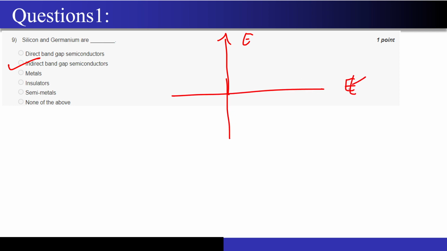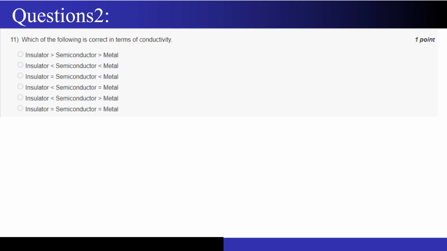Oh, sorry, this is not E, this is K, the momentum. So now, if you see, this should be completely, just a minute, my drawing is very bad. You call the semiconductor direct band gap only if the maximum of the valence band and the minimum of the conduction band exactly overlap on top of each other. But that does not happen with silicon and germanium, right? So that's why they are indirect band gap semiconductors.